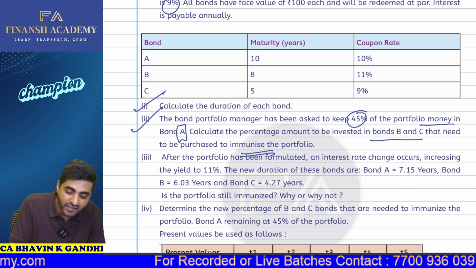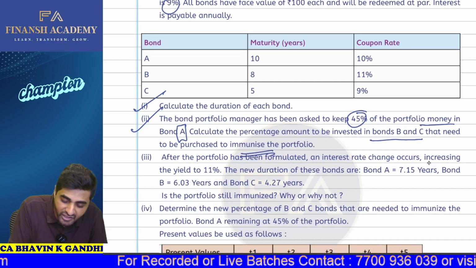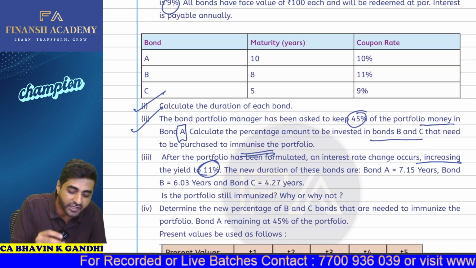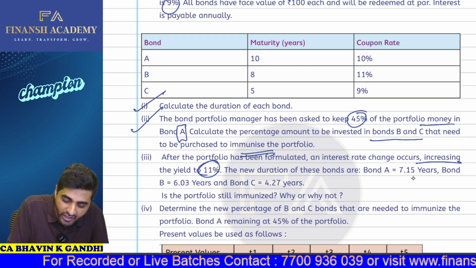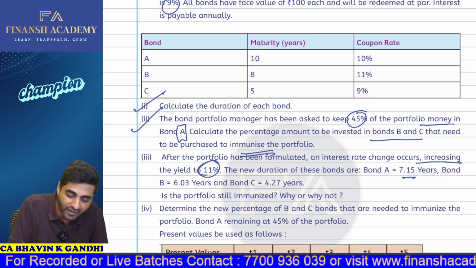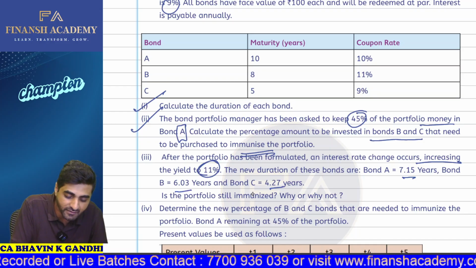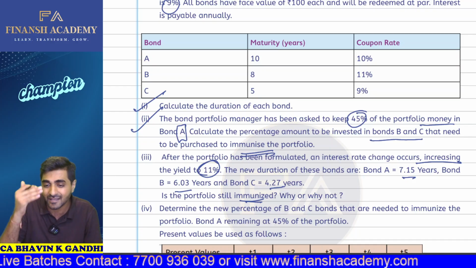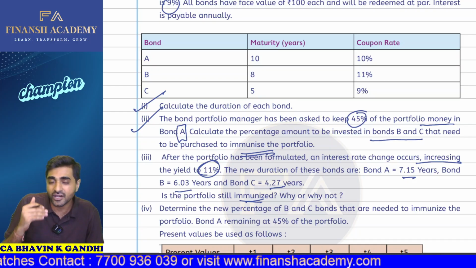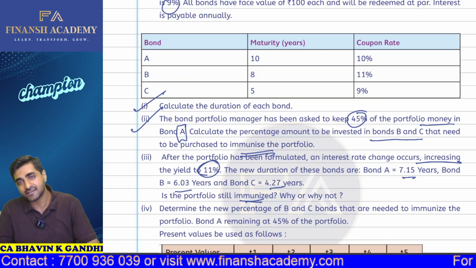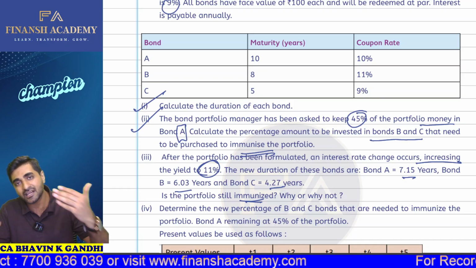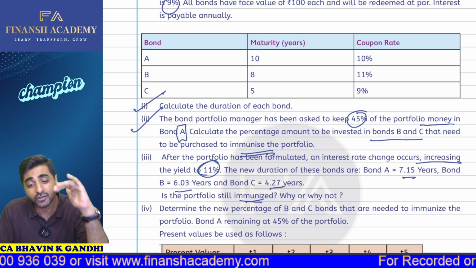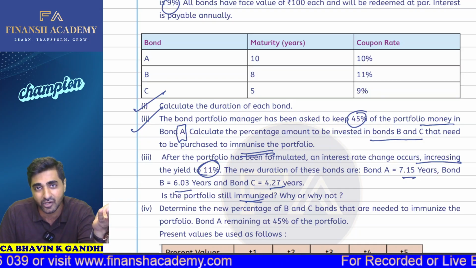Then they have told you after the portfolio has been formulated, the interest rate change occurs, increasing the bond yield to 11%. And the new durations of the bonds are 7.15, 6.03, and 4.27. Is the bond portfolio still immunized? So what we need to do now is, based on these three bonds' durations, because the bond duration has been revised. Why has the bond duration been revised? Because there has been a change in the interest rates. So now they want to check whether the portfolio is still immunized or not.